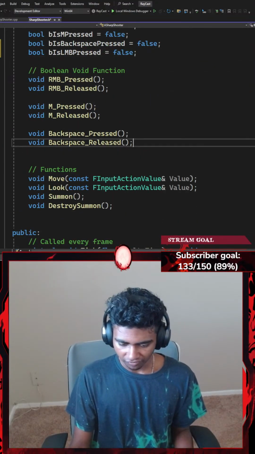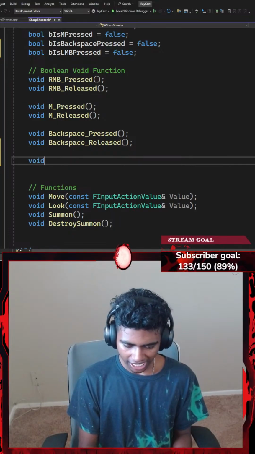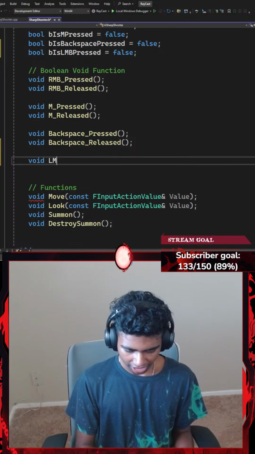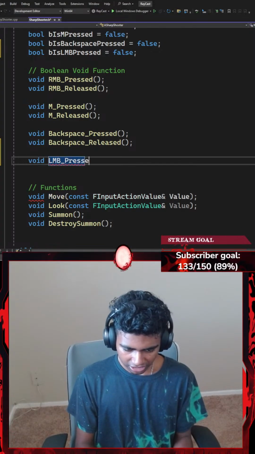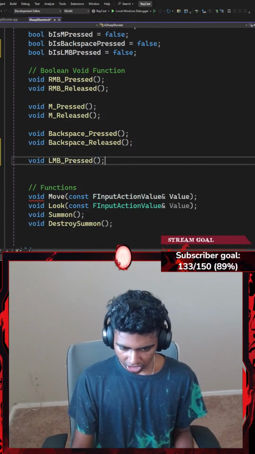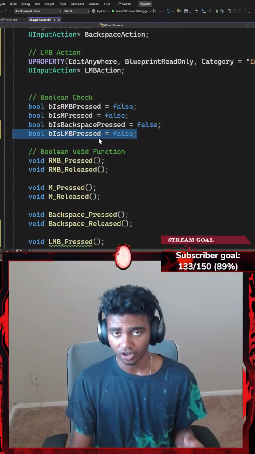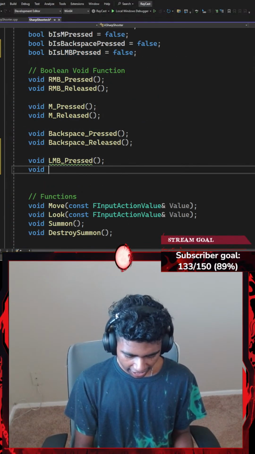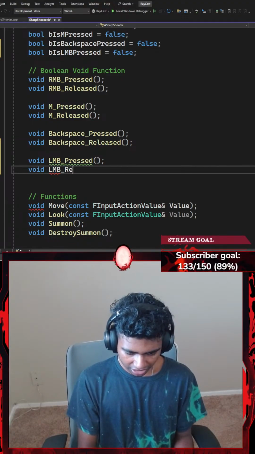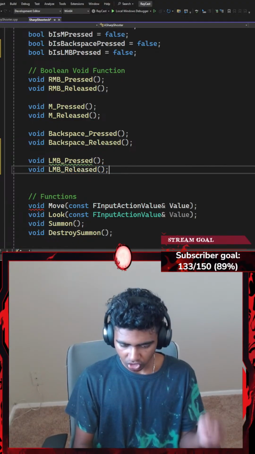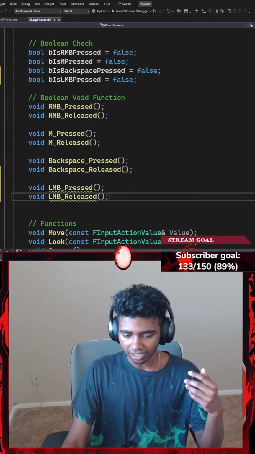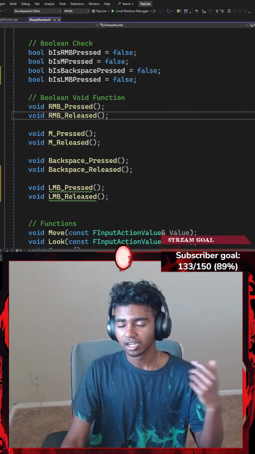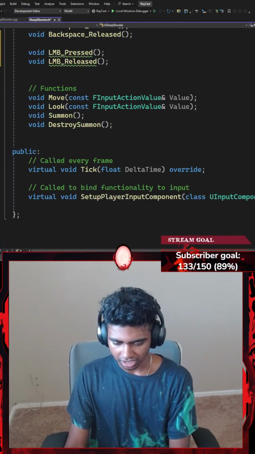But then if I ever want to change that, so I know that my left mouse button is being pressed, I'm going to create an LMB underscore pressed function, which is going to convert this variable to be true if a certain condition is met. And I'm going to have an LMB underscore released function, which when it executes, my is left mouse button pressed variable is going to be set to false, if that makes any sense.